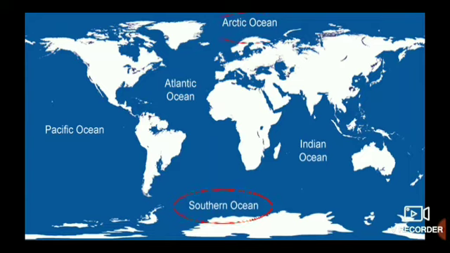Next we have the Arctic Ocean. Can you identify it in the slide? Yes, it lies in the extreme northern region. Okay, children? Almost throughout the year, it remains in a frozen state. What do you mean by frozen? As ice and icebergs. As it lies in the extreme north, at the North Pole, it remains frozen almost throughout the year, in the form of ice and icebergs.